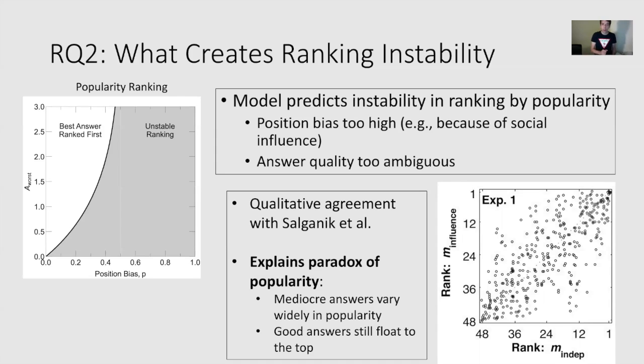This is in qualitative agreement with Salganik et al., and therefore explains the paradox of popularity, in which mediocre answers vary widely in popularity, but a good answer still floats to the top.